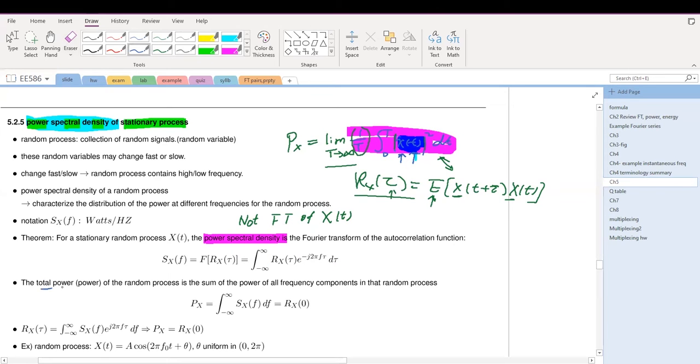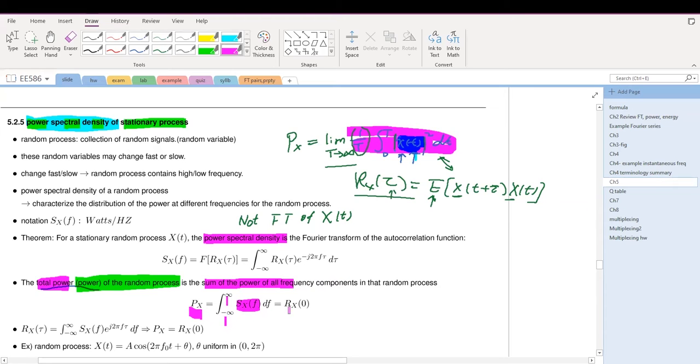Let's look at the power of the random process, which sometimes people also call the total power. It is the summation of the power over all the frequencies in the frequency domain. We integrate from minus infinity to infinity this power spectral density, and this is the total power contained in this random process.